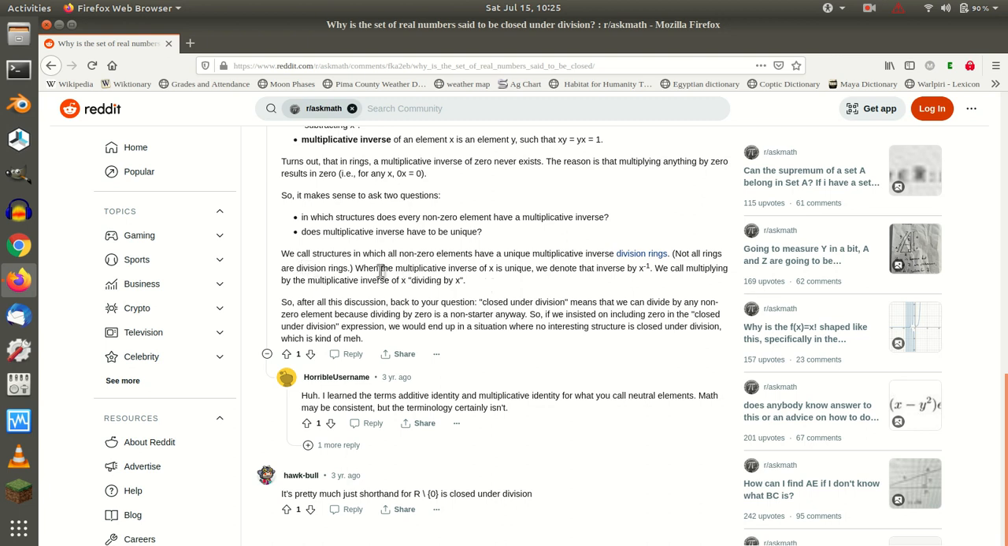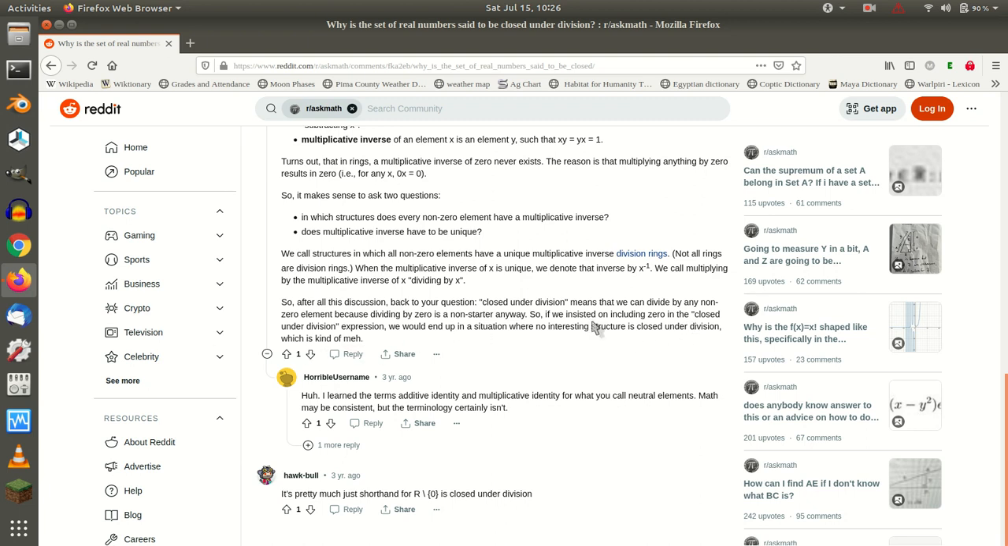Okay, we call structures in which all non-zero elements have a unique multiplicative inverse division rings. Not all rings are division rings. When the multiplicative inverse of x is unique, we denote the inverse by x to the negative 1. We call multiplying by the multiplicative inverse of x dividing by x. So, after all this discussion, back to your question, closed under division means that we can divide by any non-zero element because dividing by 0 is a non-starter anyway. So, if we insisted on including 0 in the closed under division expression, we would end up in a situation where no interesting structure is closed under division, which is kind of meh.